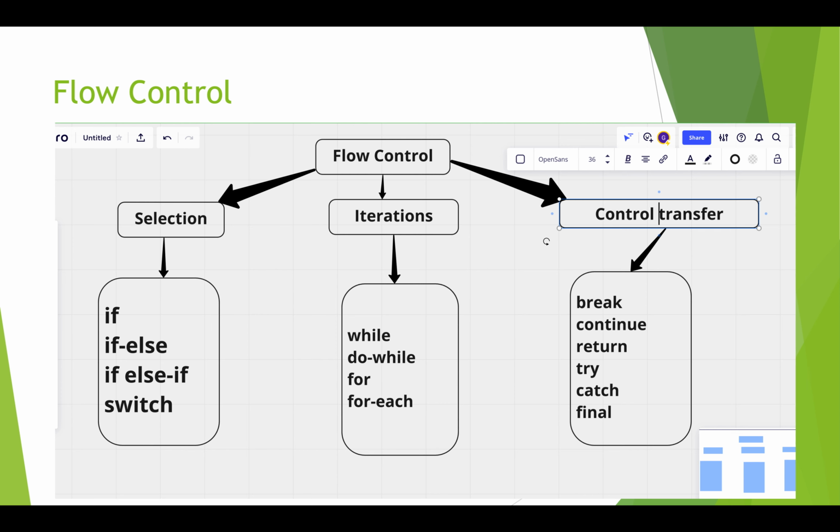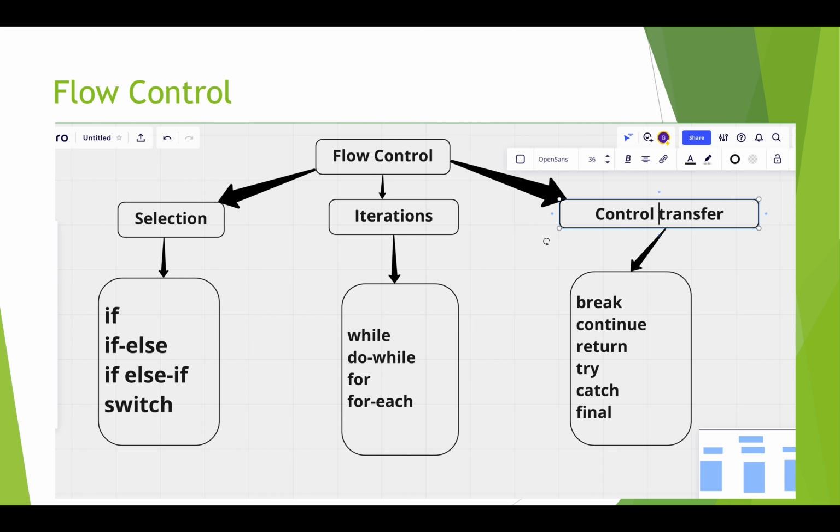The first one is selection, the second one is iteration, and the third one is control transfer. Under selection you will see four flow controls, which are if, else if, and the switch block. In iterations you will see while, do while, for. Before we talk about iterations, in selection, whenever a condition is met and you want to execute a piece of code, then you can go with these selection flow controls.